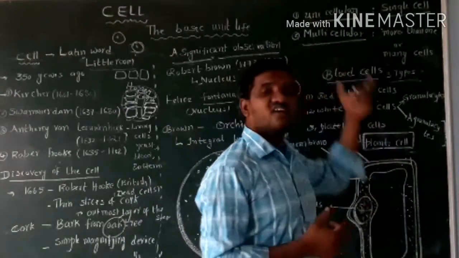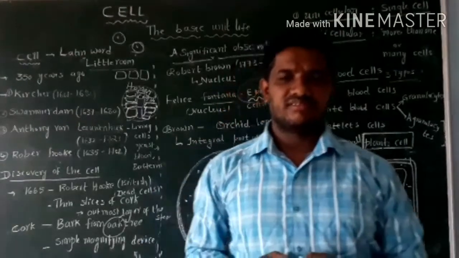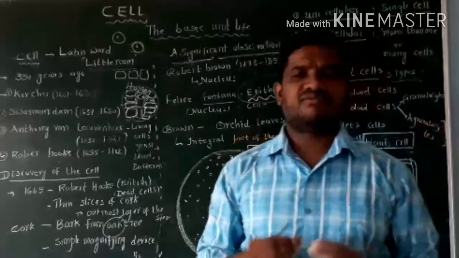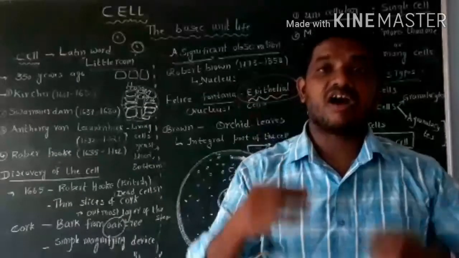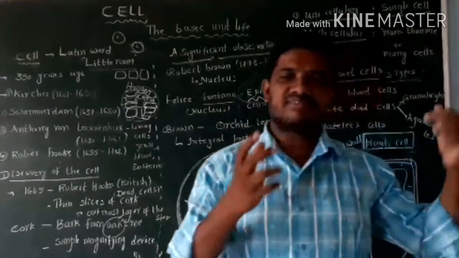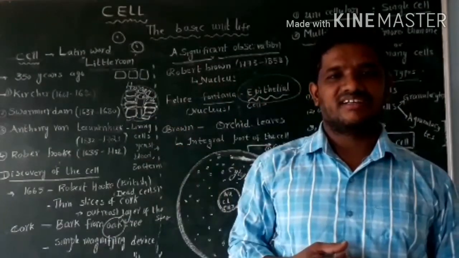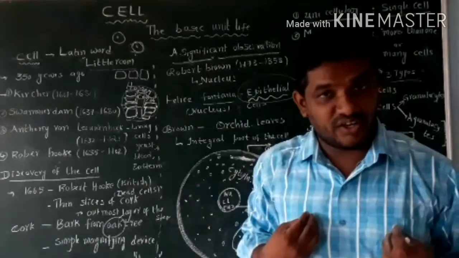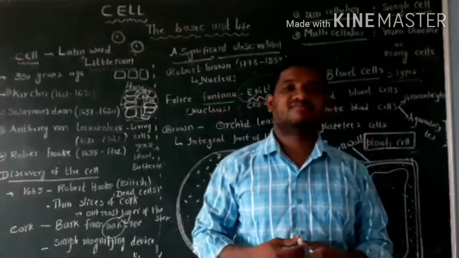Second one, multicellular organisms. The organisms which are made up of more than one cell or many cells are called as multicellular organisms. Example: almost all plants and animals, including human beings. See, our body also is made up of many cells.